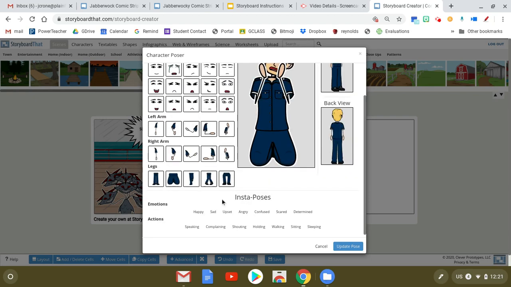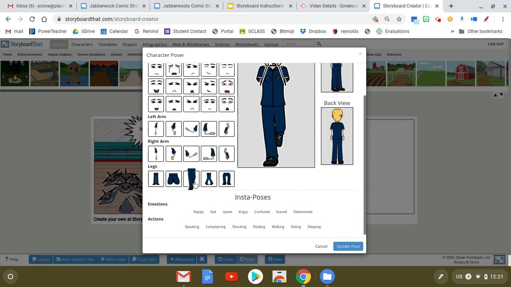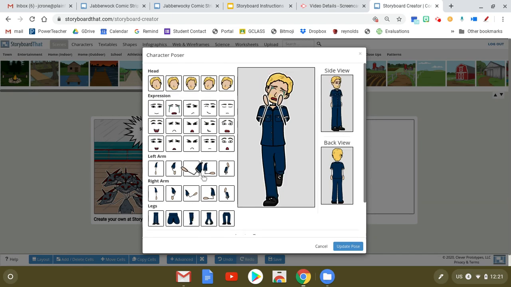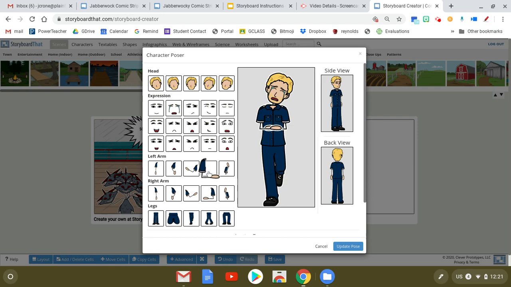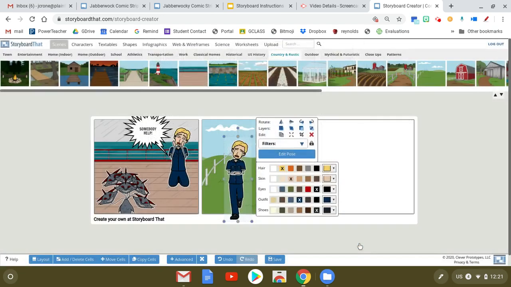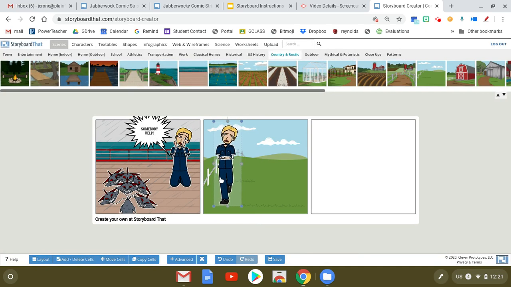And I can even go here too. I can have him sitting. Kind of looks like that's scared too. He's walking is what he's going to be doing. And he is dancing. He's holding himself. He's just so sad. It's so emotional to be back on his family's farm.